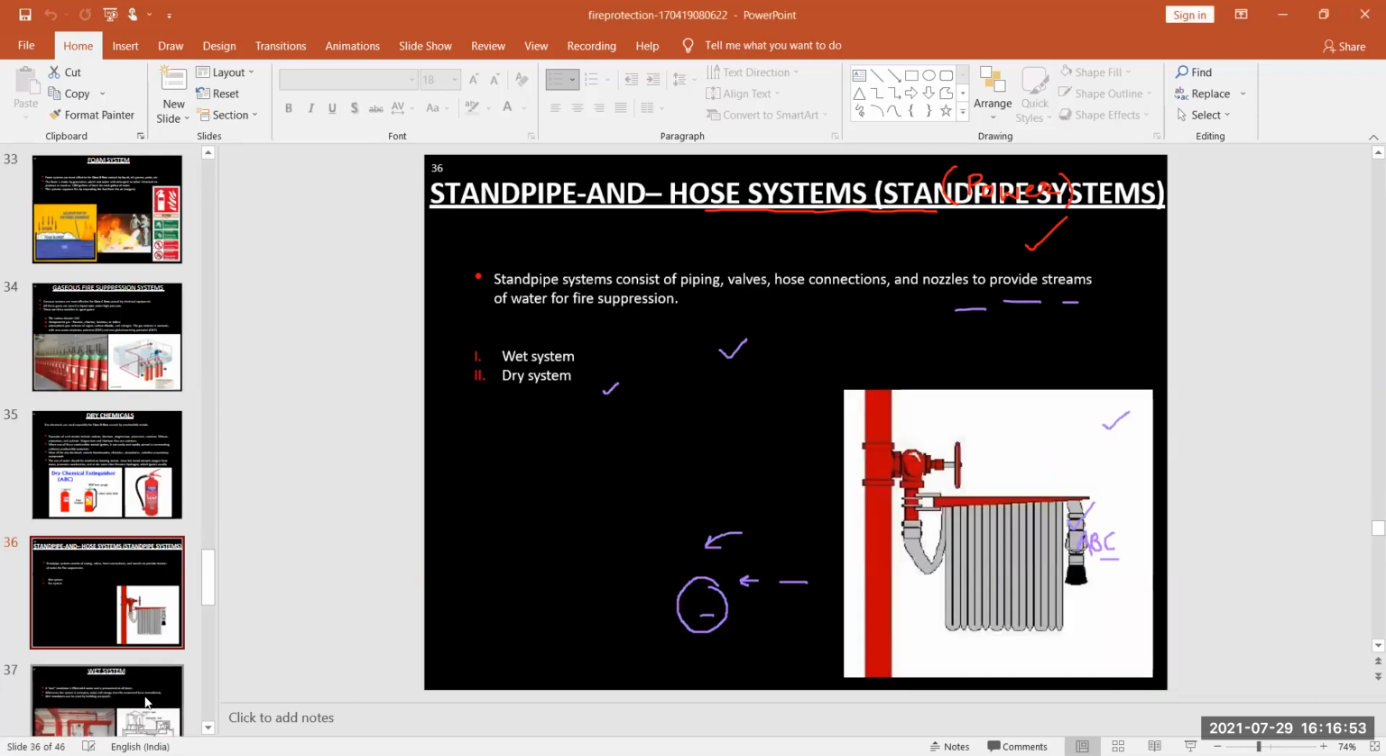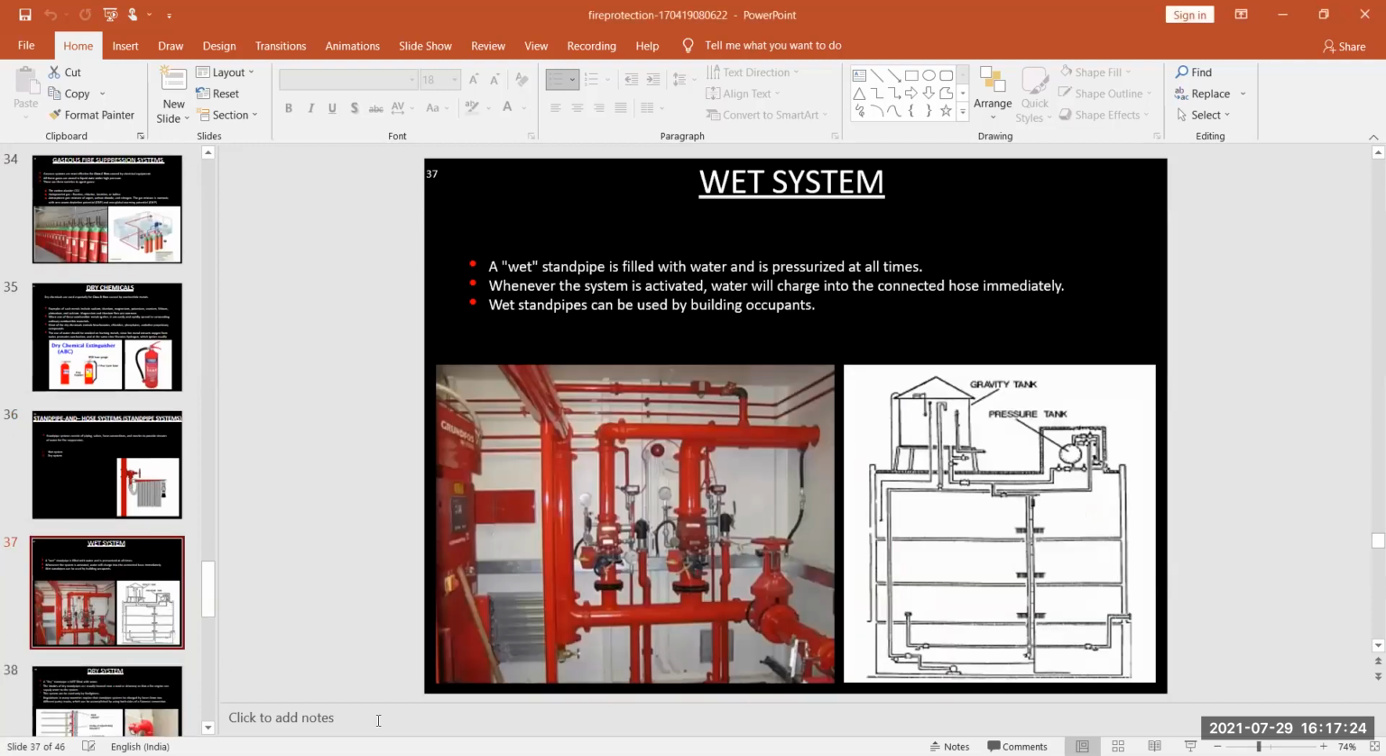Next is standpipe and hose system, or extender pipe system. This is another type of system used for our firefighting. The extender pipe system consists of piping, valves, hose connection, and nozzle to provide streams of water for fire suppression. First one is our wet system, and next is our dry system. Next is our wet system.